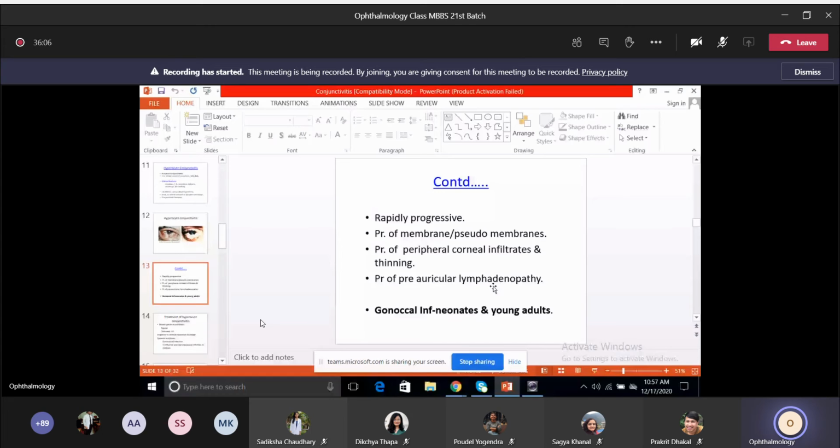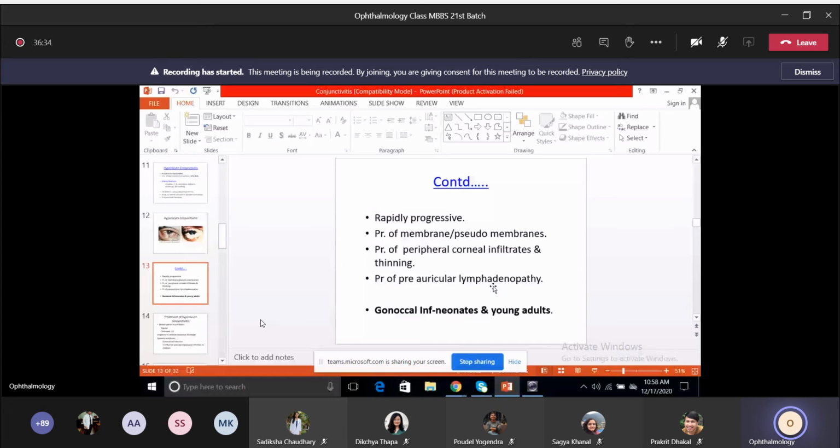The main causative organism is, of course, gonococcal. Because of the purulent discharge, this is mainly seen in gonococcal infection, especially in neonates and young adults. In fact, neonatal conjunctivitis is a type of gonococcal infection. You have to remember it is rapidly progressive, so treatment has to be started immediately.